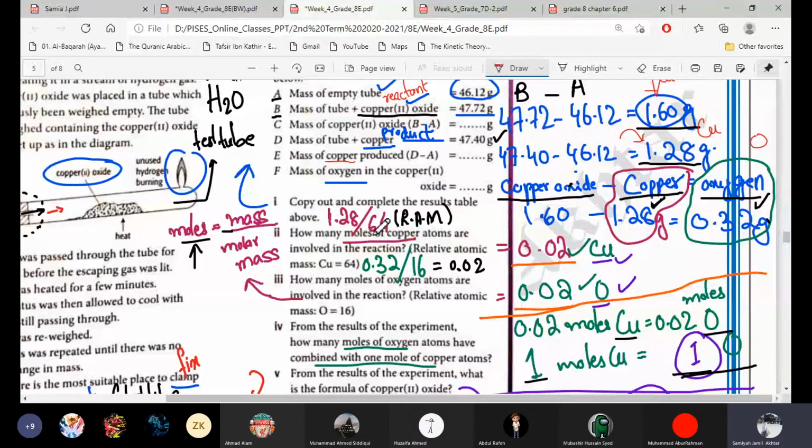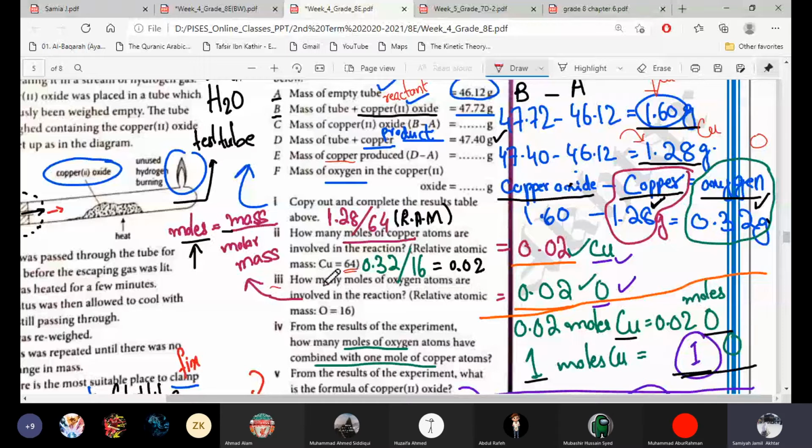So we will use the formula of moles. Moles is equal to mass over molar mass. We'll substitute the value of mass, 1.28, divided by the molar mass of copper, 64, which is given to you in the question. So 1.28 divided by 64 is 0.02. It's written in pink. Sorry, moles of copper, because we just took out the moles.